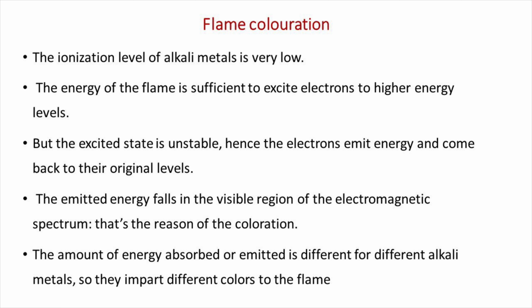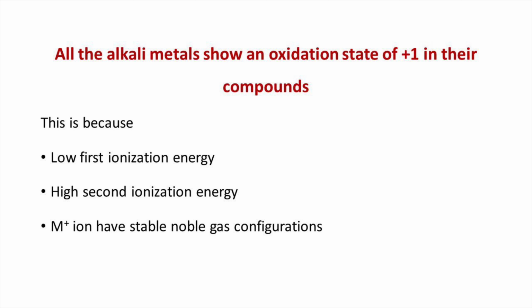The emitted energy falls in the visible region of the electromagnetic spectrum. That is the reason for the coloration. The amount of energy absorbed or emitted is different for different alkali metals, so they impart different colors to the flame.